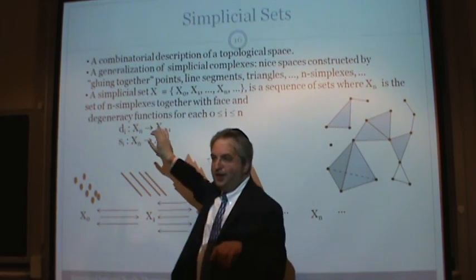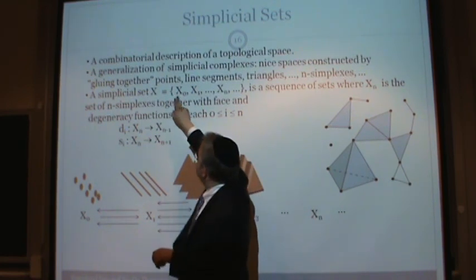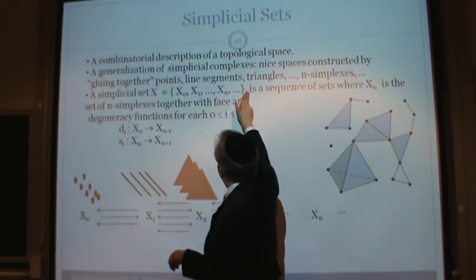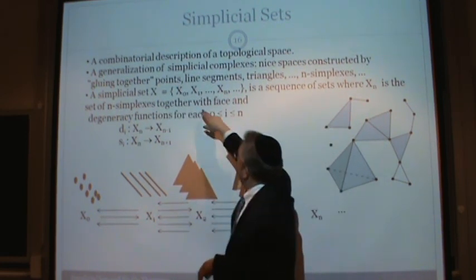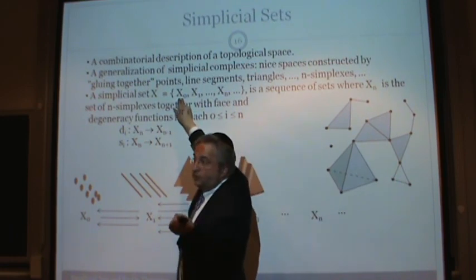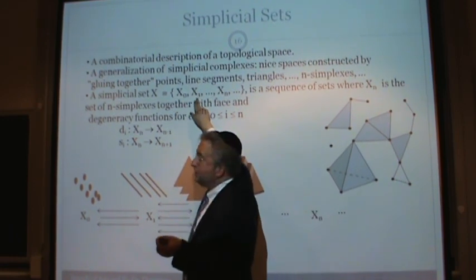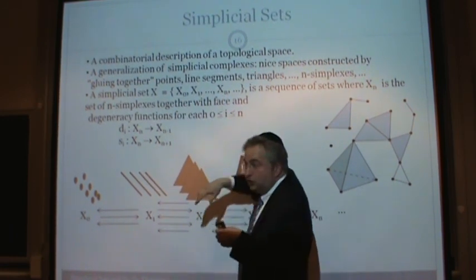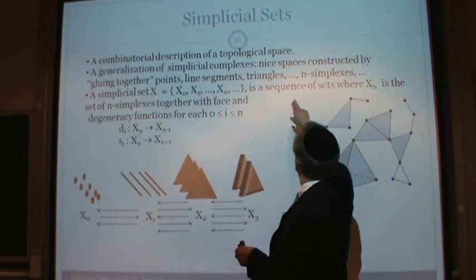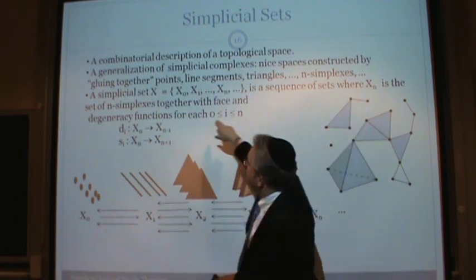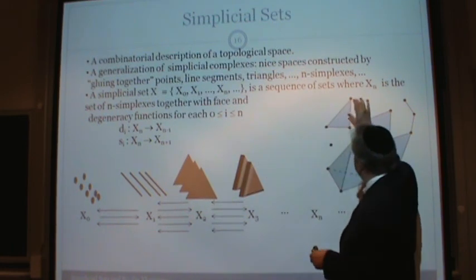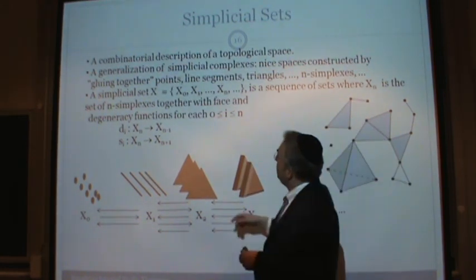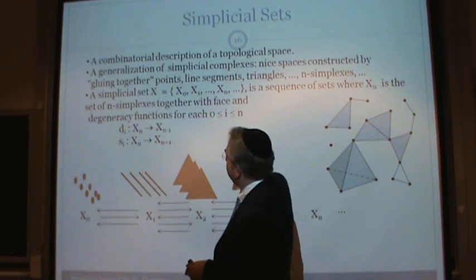Now let's abstract that a little, without mentioning the word category theory. A simplicial set is a sequence of sets. X0 is going to correspond to the 0 cells, X1 to the 1 cells, X2 to the 2 cells, the triangles, etc. It's a sequence of sets where Xn is the set of n simplices: triangles, lines, etc. But it's not only that.